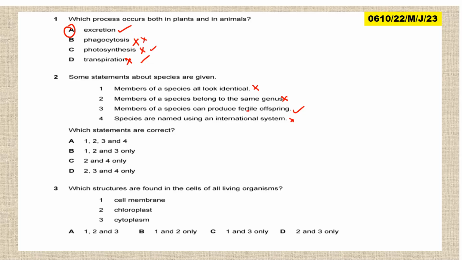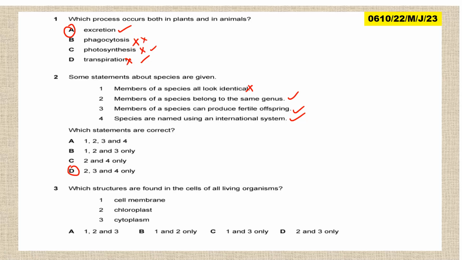So here we are looking at the ones that are correct. I've noticed that it's not only one. So the one that is wrong here is: members of the same species belong to the same genus. Members of the same species are classified using the international system, otherwise known as the binomial system. So going back to make some corrections here, the answer is 2, 3, and 4 only, which is D.